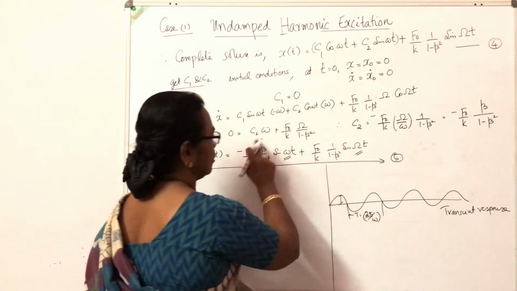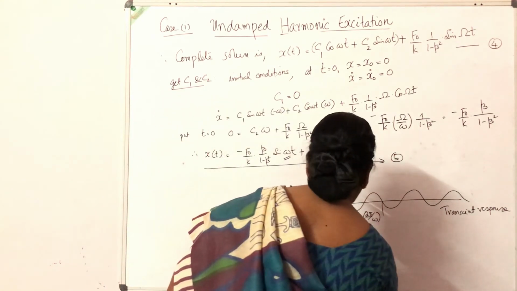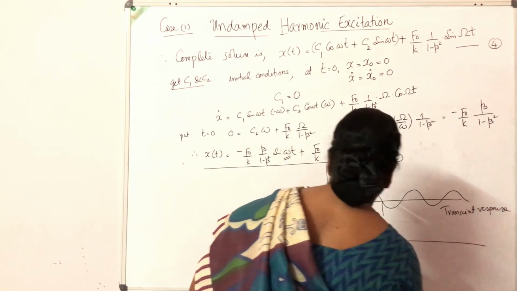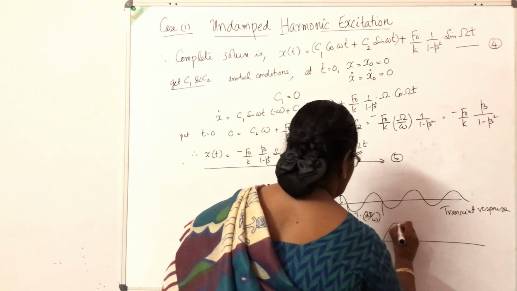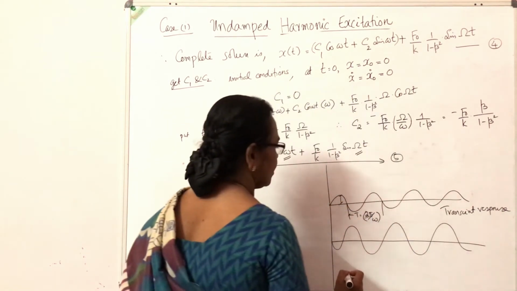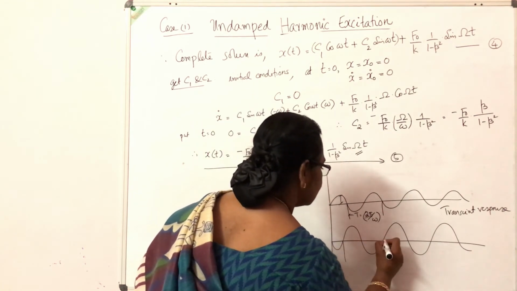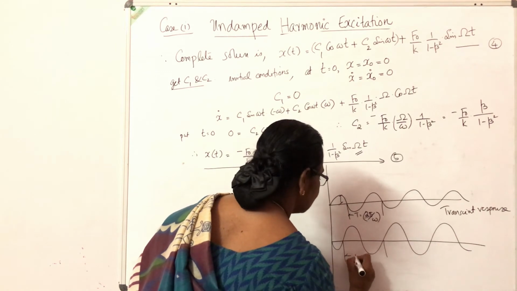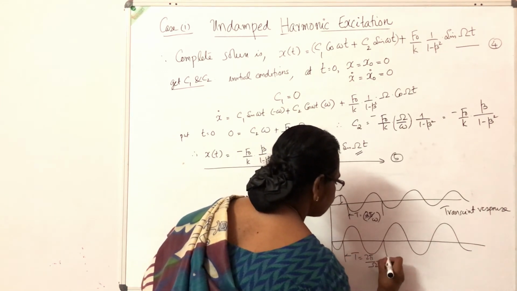If I plot the other term, it will be another harmonic function, and the time period will be 2 pi by capital omega.